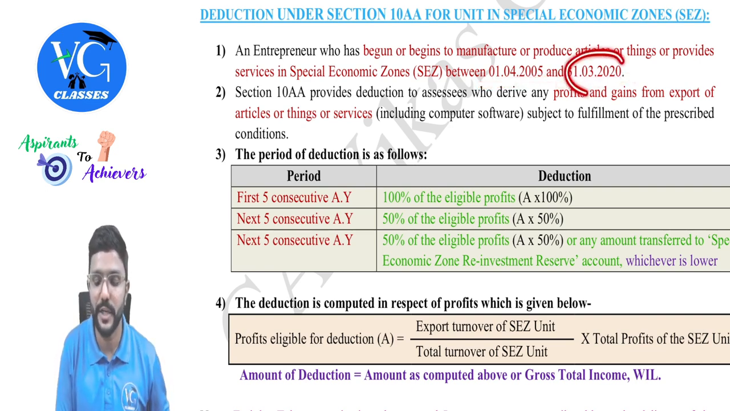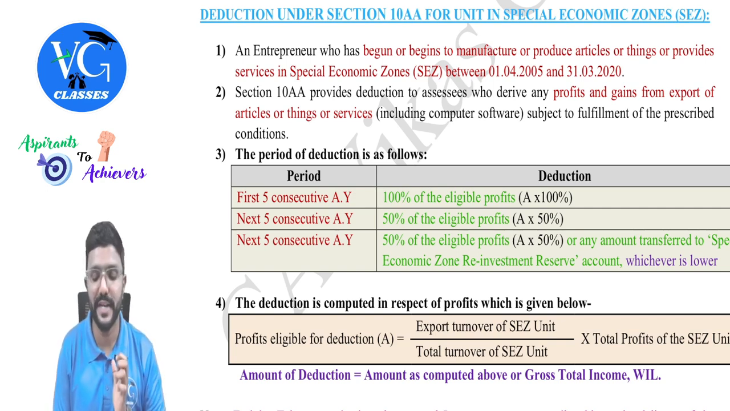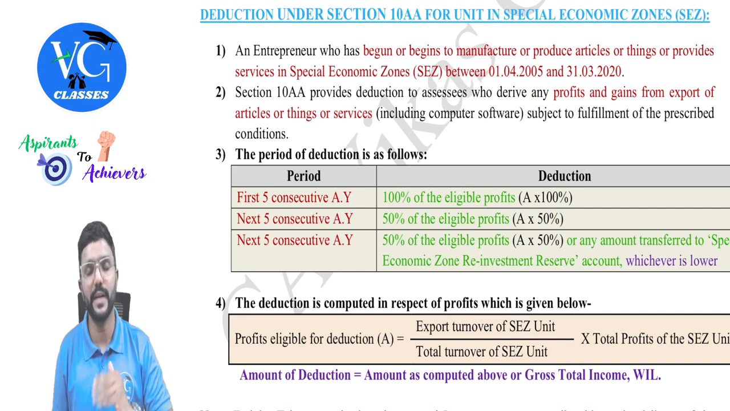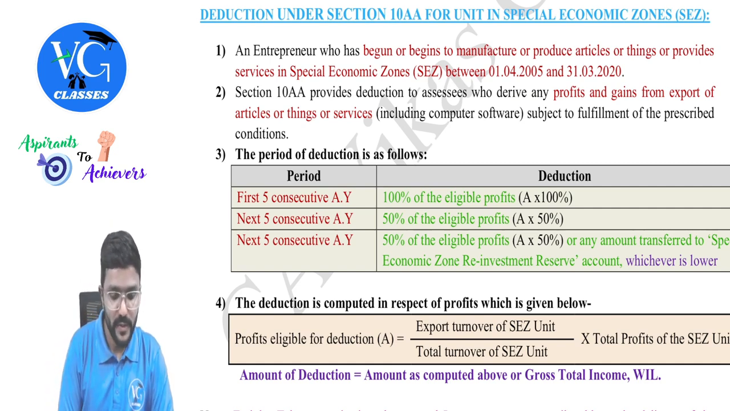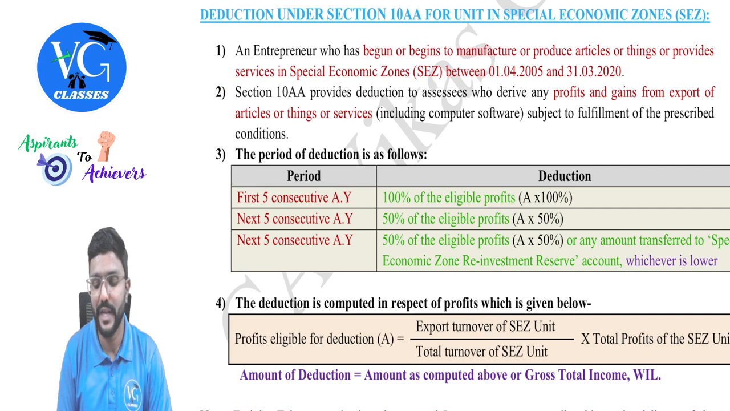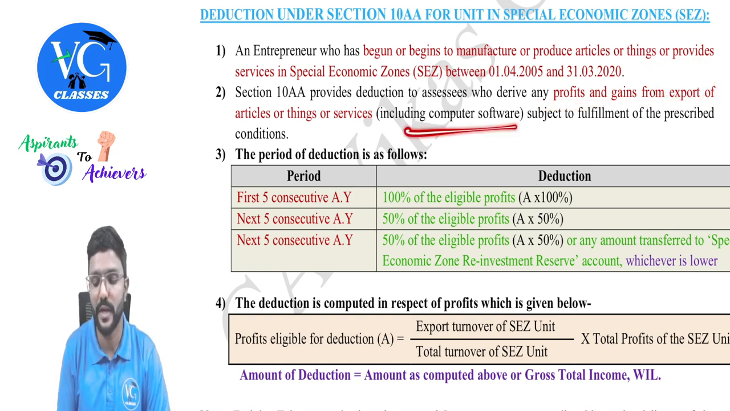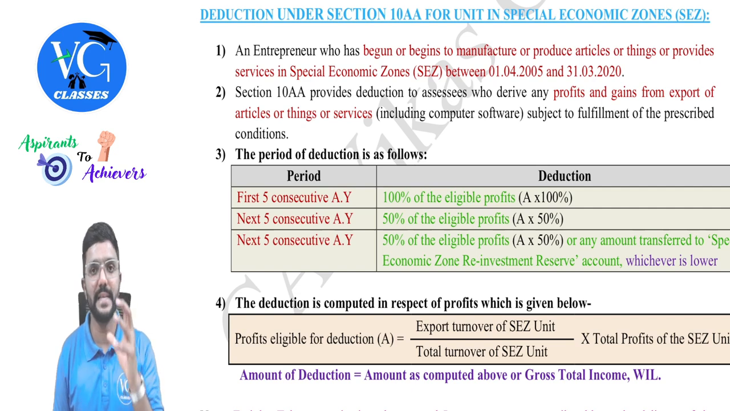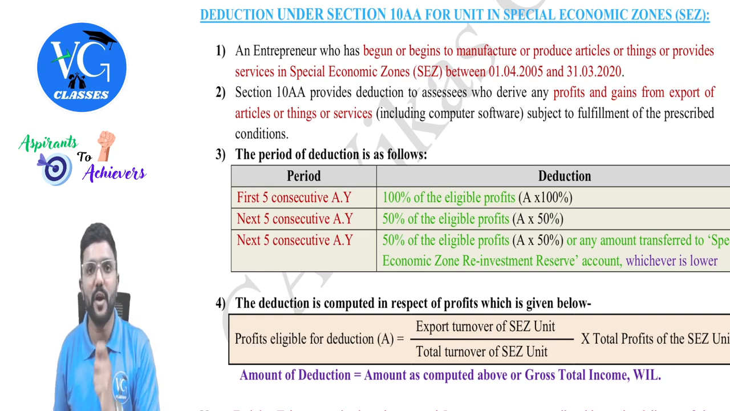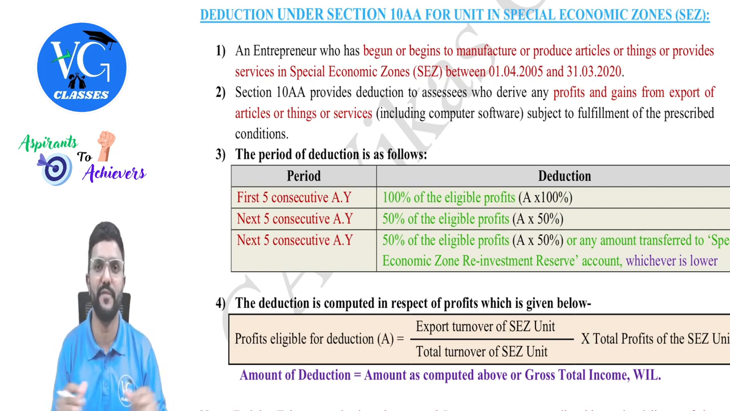Sir, if I have started manufacturing before this, can I claim a deduction even after this? Yes. Once you have started manufacturing in SEZ in between this date, including that year, totally you can claim deduction for 15 years, guys. So section 10AA provides deduction to an assessee who derives any profit and gains from export of articles or things or services, including computer software, subject to certain conditions. Okay. So if I am operating in SEZ and if I am engaged in export of any goods or services, whatever profit I am earning from export business is allowed as deduction under section 10AA for first 15 years.